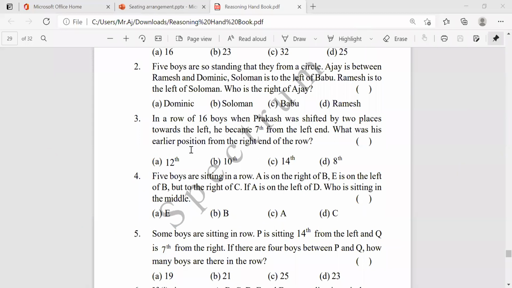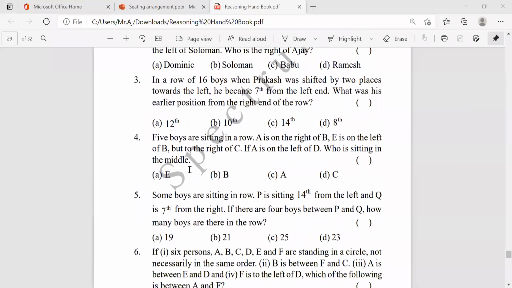Okay, guys, we'll move to the next question. Don't want to waste your time. Actually, 5 boys in the row, I think it is done, right?